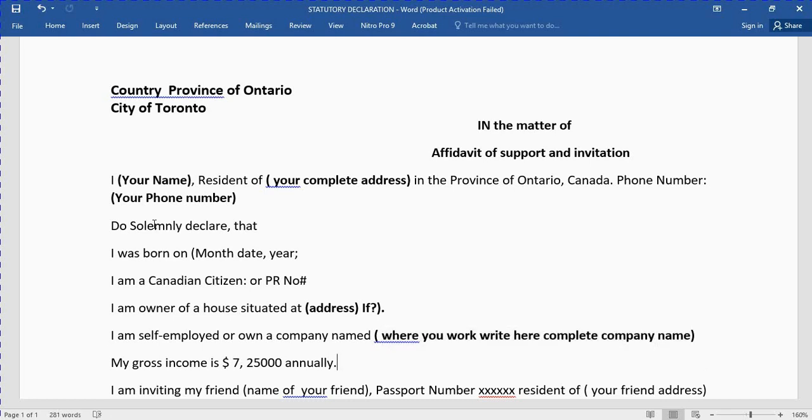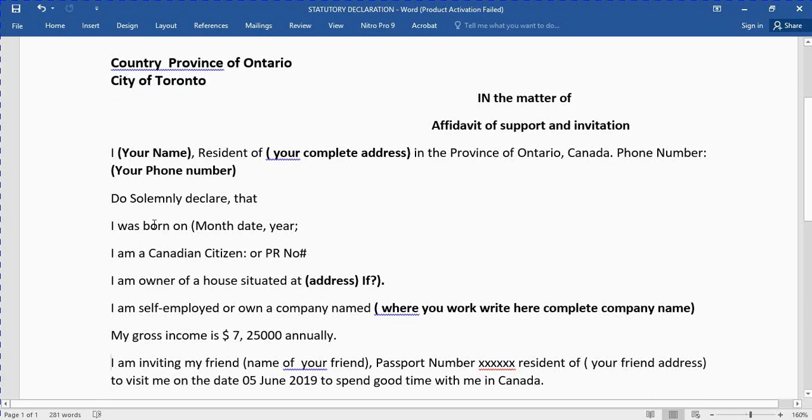Next, you have to explain how much you earn yearly, how much you earn annually. You have to write down your annual income, your 12 months yearly income, and explain how much. You have to write it in dollars, pounds, US or Canadian, you should explain here.